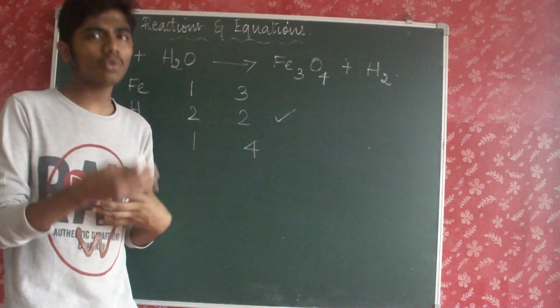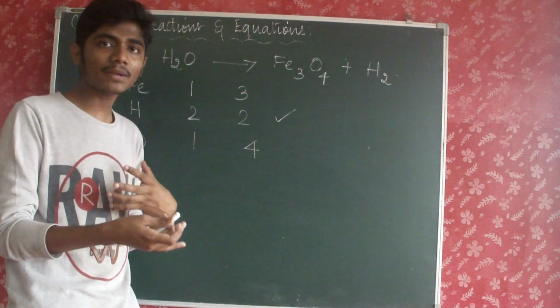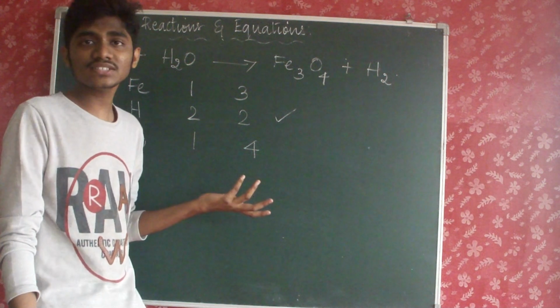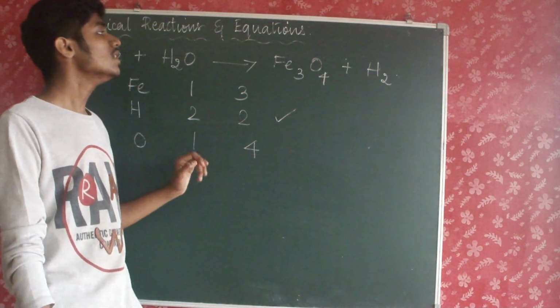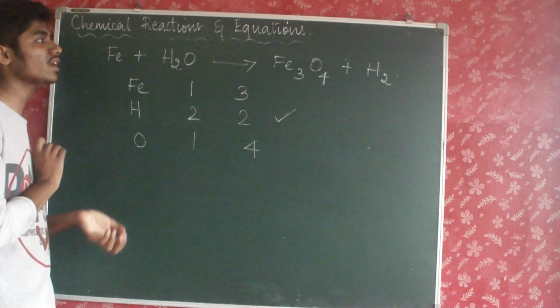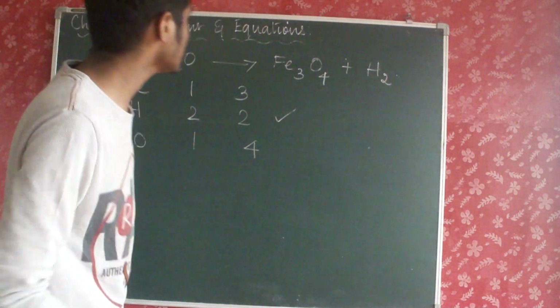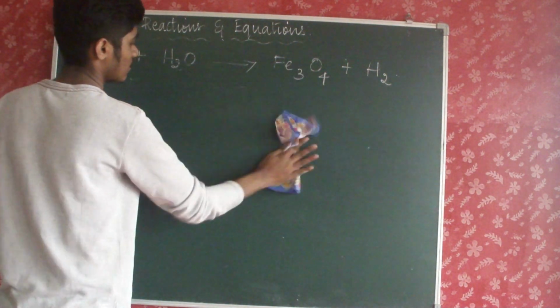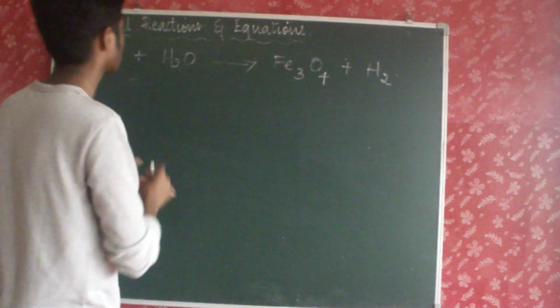So how can we make it obey? Every chemical reaction must abide by the law of conservation of mass. Here it's not obeying, so we have to make it obey. Am I right? So how do we do that? We have to balance. Before balancing, we have a lot of concepts to be taught.